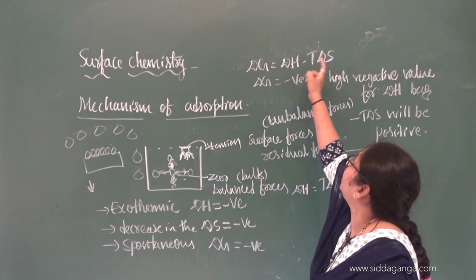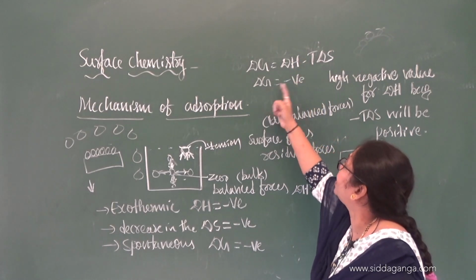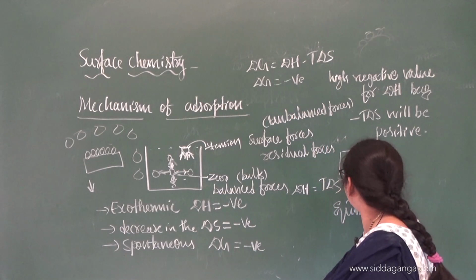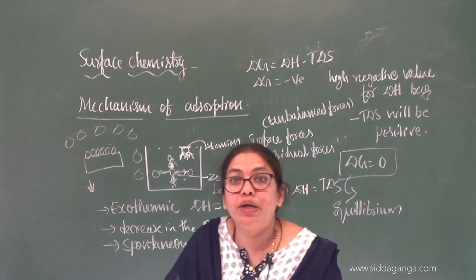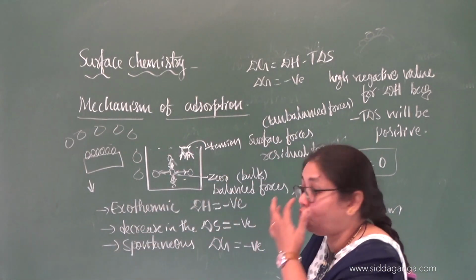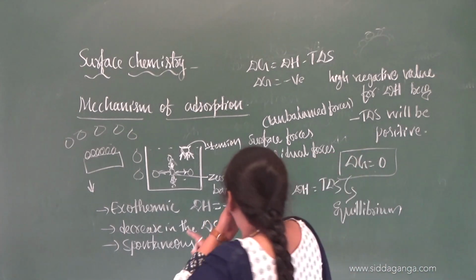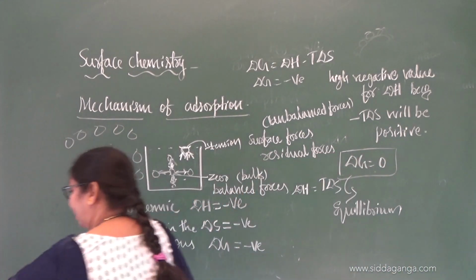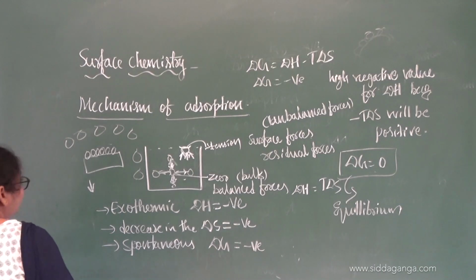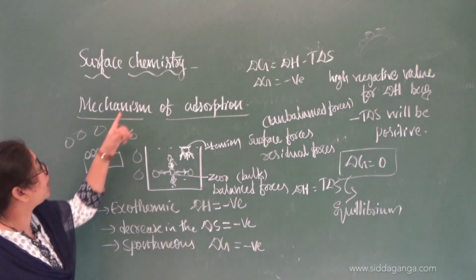Then if it is 1, it is 1. 1 minus 1 is equal to 0. Delta G is equal to 0. Delta G is 0 means what? Equilibrium. So this is a very important concept that I discussed. So how can we summarize or conclude this concept? I think you understood this concept. So what is the mechanism of adsorption?